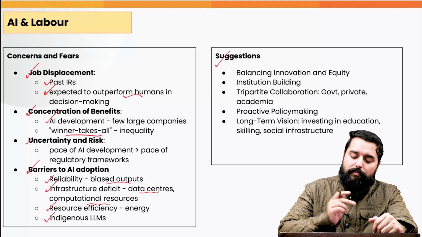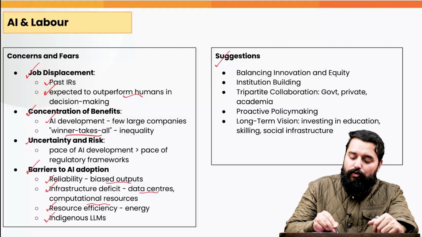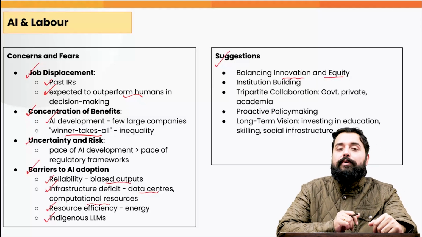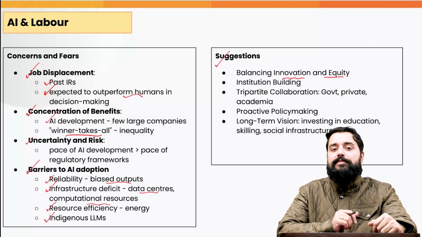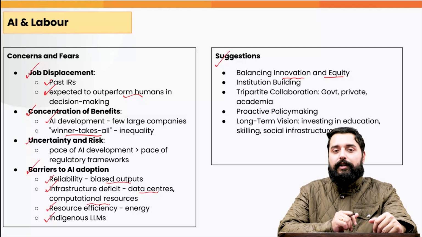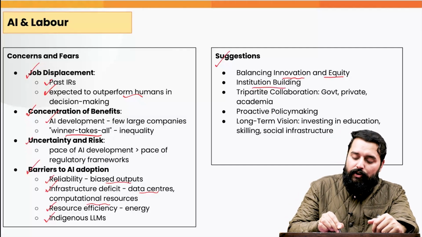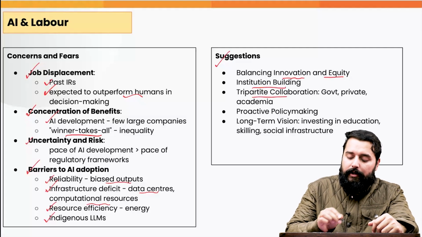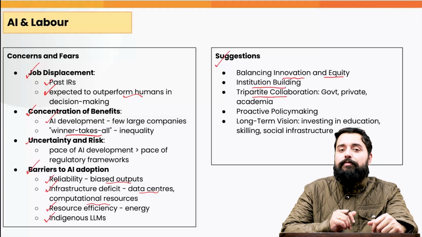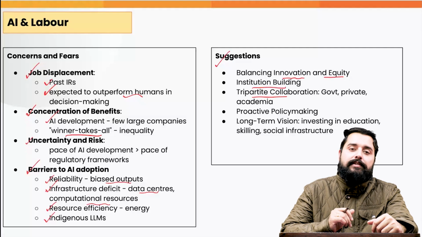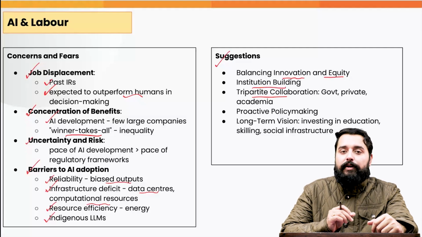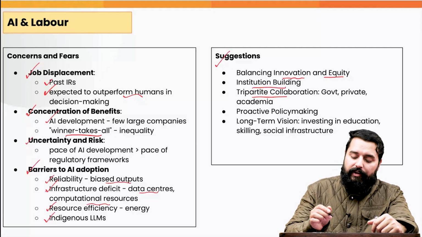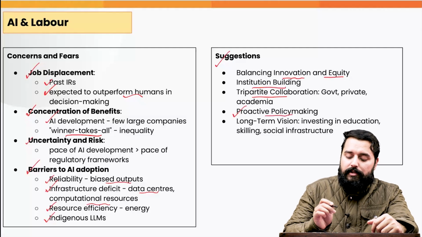Now, what are the suggestions by the Economic Survey? It says that we need to balance innovation and equity. We need to ensure that the benefits derived from the adoption of newer technology, the adoption of artificial intelligence, should be equitable. And we need to build the institutions to regulate the same. We need a tripartite collaboration between the government, the private sector, as well as the academia for the equitable benefit sharing from the usage of AI.